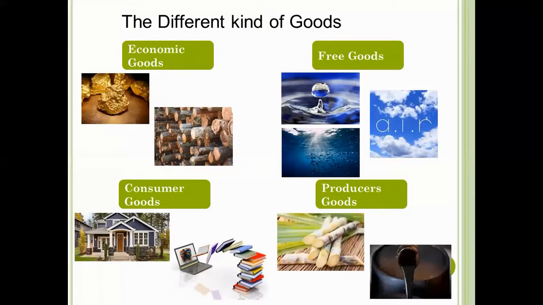And producer goods are used to produce other goods and services. They are also known as capital goods. So we have here oil for gasoline and diesel, sugar cane for sugar. Now we have the classification of goods as to necessity. For this one, we are going to classify the goods as to necessity.